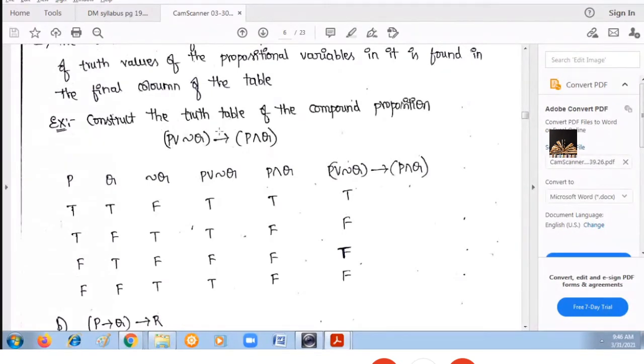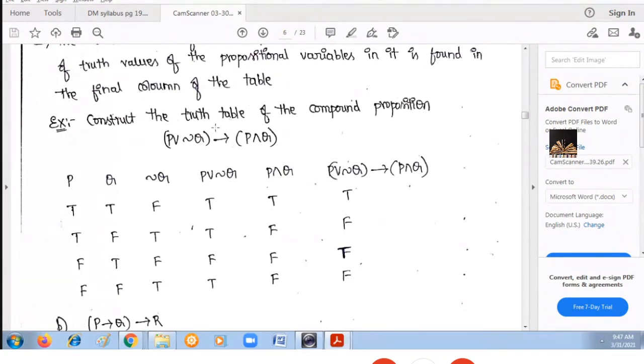Here, P and Q are two different statements you are having, and they are connected with different connectives. So, P and negation Q is connected with or. Here P and Q are connected with and, and these two terms are connected with the conditional statement, that is arrow. Okay? So now you got a conditional statement, one compound proposition, and you need to design the truth table for this compound proposition.